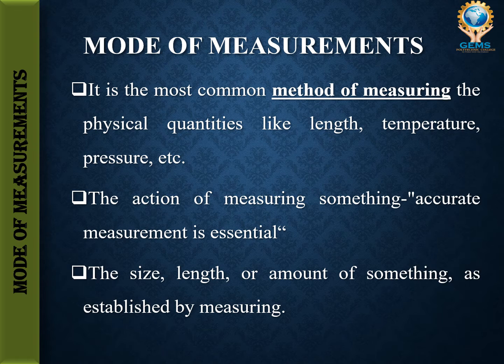Mode of measurements means in which unit we are going to measure, and what things we are going to measure. That is what this third unit is about. In that measuring, accurate measurement is essential, the size, length, amount of something as established by measuring. So measurement is a process of measuring something, and we measure to get accurate measurement. That is the concept of it.